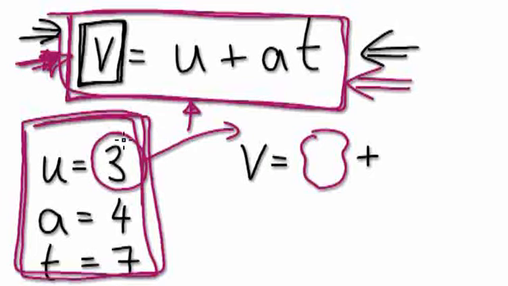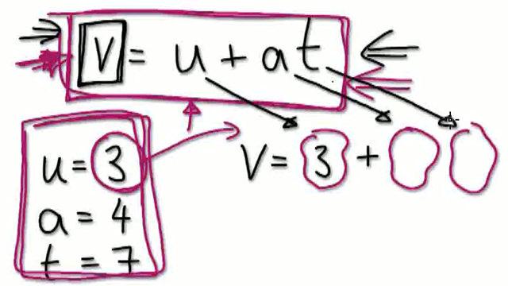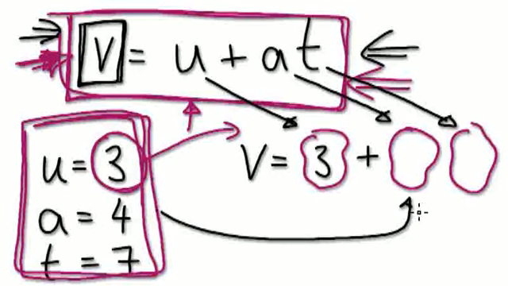So let's put the 3 into the U here. So 3 here, and remember it's plus A times T, because if you look at this here, this is U here, this is A here, and this is T here. Now A, you put that into here, which is 4.